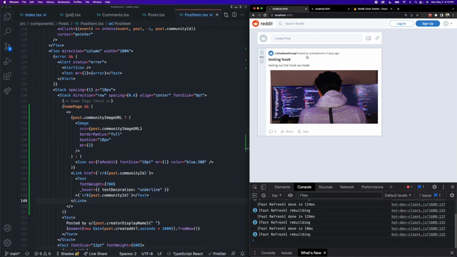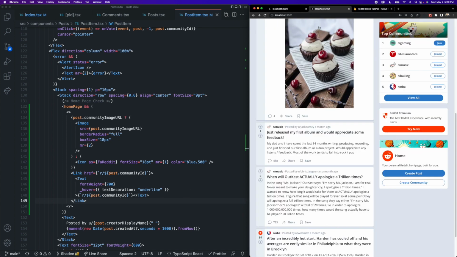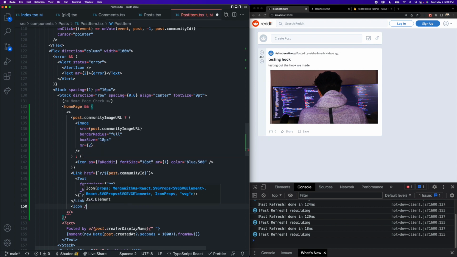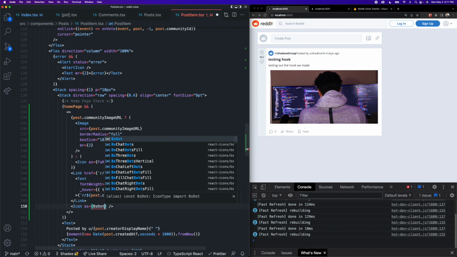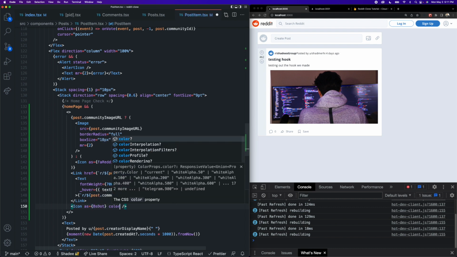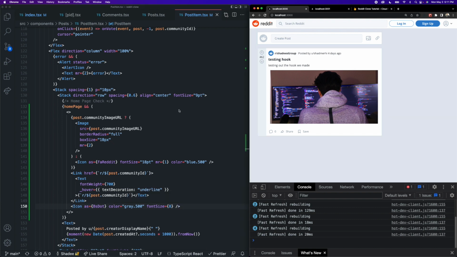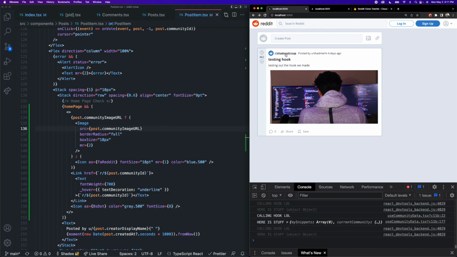And to create some space between this link as well as the posted by username text, rather than just adding some margin, we're going to add this little dot icon here, because that's how Reddit has it, and it looks really nice. Okay, so just underneath this link here, we can create another icon, but this icon is going to be the value BS dot. So make sure that imports, and we're going to give this a color of gray 500 and a font size of 8. So it's very small and very subtle, but it does give some spacing there, and I think it looks really good. So now I can actually click on this link and it'll take us to this community.